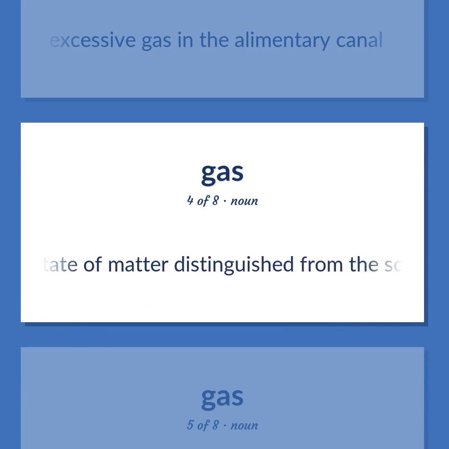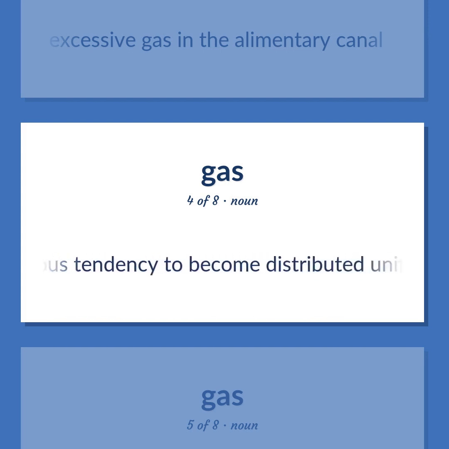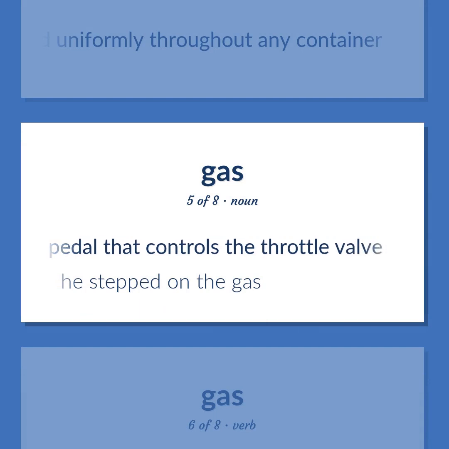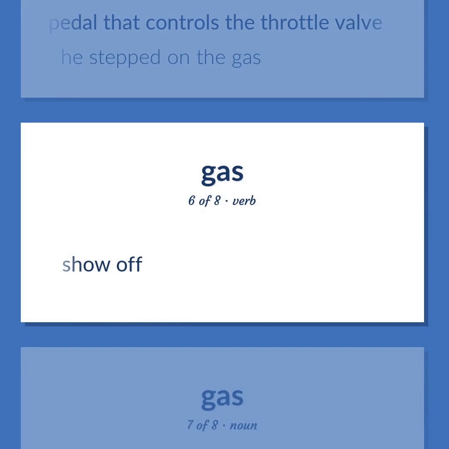The state of matter distinguished from the solid and liquid states by relatively low density and viscosity, relatively great expansion and contraction with changes in pressure and temperature, the ability to diffuse readily, and the spontaneous tendency to become distributed uniformly throughout any container. A pedal that controls the throttle valve. He stepped on the gas. Show off.